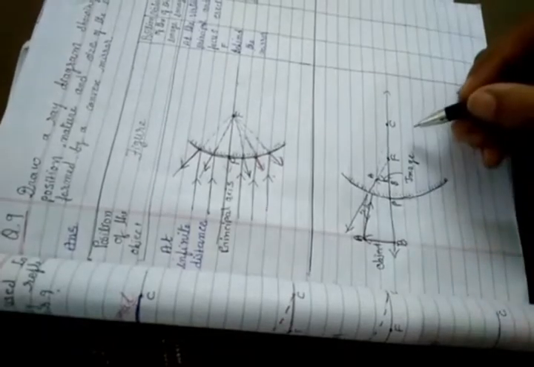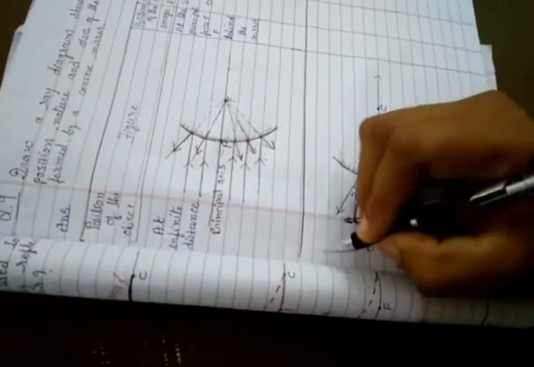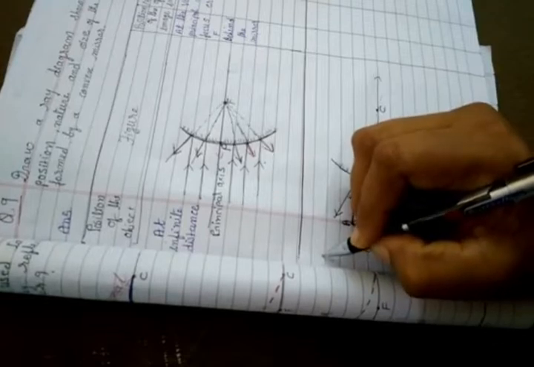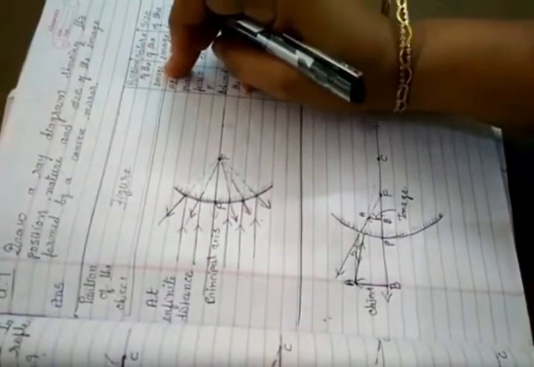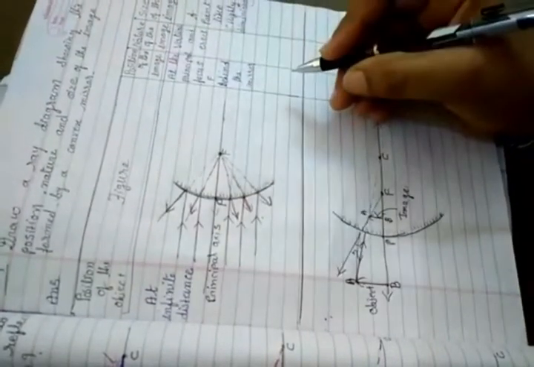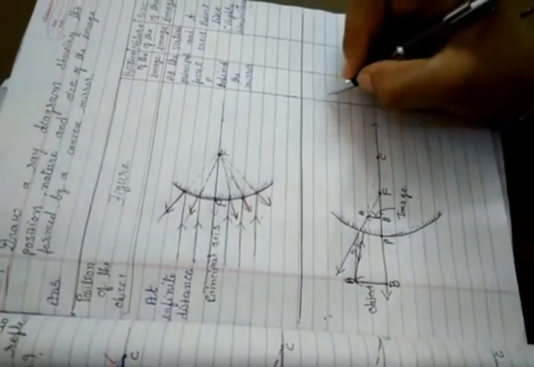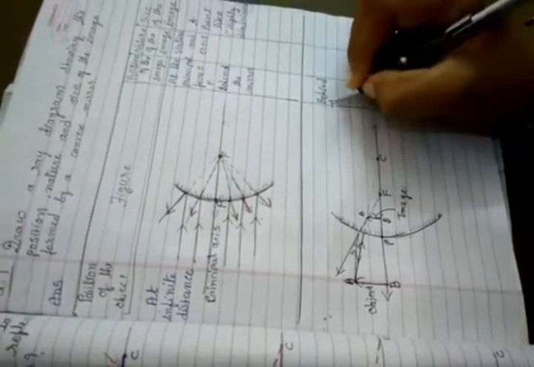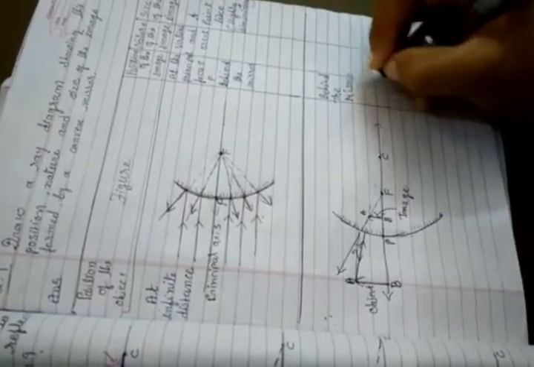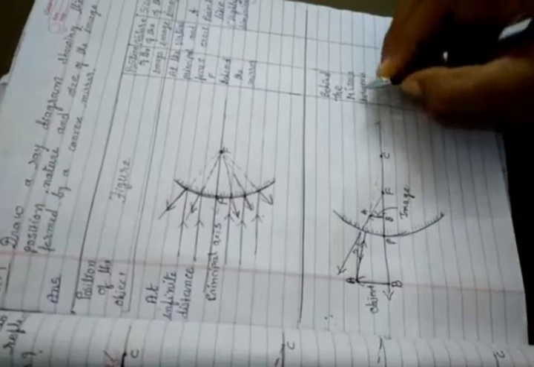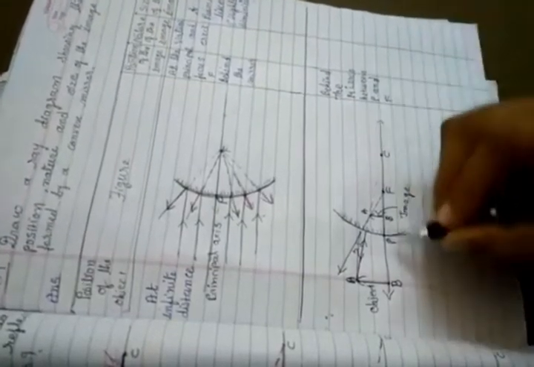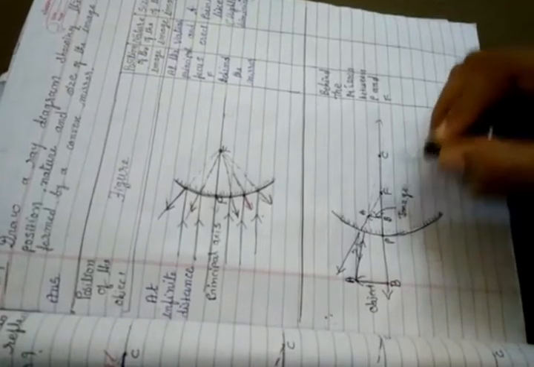This is the image of object AB. With the object at any point other than infinite distance, we find the position of the image behind the mirror, between P and focus point F. P means pole, F means focus point.